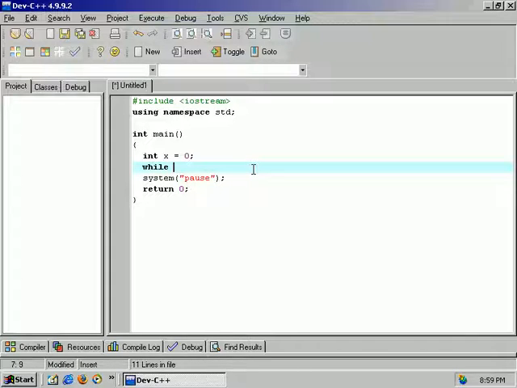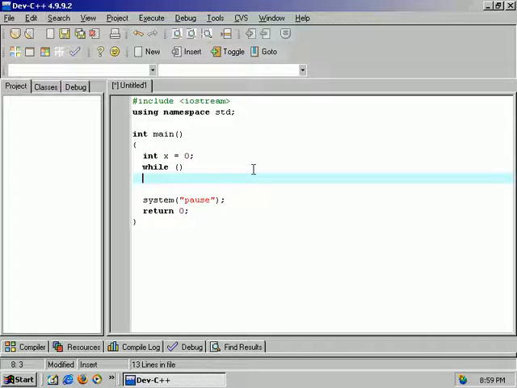We're going to do while, and then parentheses for our condition. Just like the if statement, it doesn't have to have a block of code below it, but it's nice to have. While we're on this topic, since we didn't mention it in the if statement: if you don't have a block of code, the while statement will execute the single line directly below it, and the if statement does this as well. And only that line.